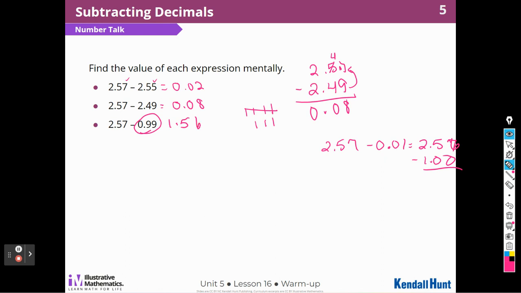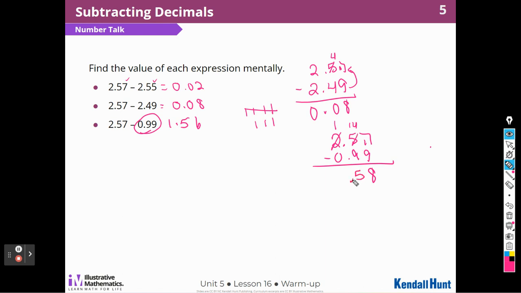Let's go ahead and subtract that one because I don't think that one's making sense in my head as I did it. So let's go ahead and subtract that one. All right, so it's going to be a lot of borrowing, I think. Let's see, 2 and 57 hundredths minus 99 hundredths. So if I take 1 away from, we did that already, right? We did 49, so I had to take 1 away from here and make that a 4, and that's a 17, so that's 8. So I'm going to take 1 away from here, that's a 1, and that becomes a 14. So 14 minus 9 is 5, and 1 minus, yeah. So I was thinking about it wrong. It's 1 and 58 hundredths.